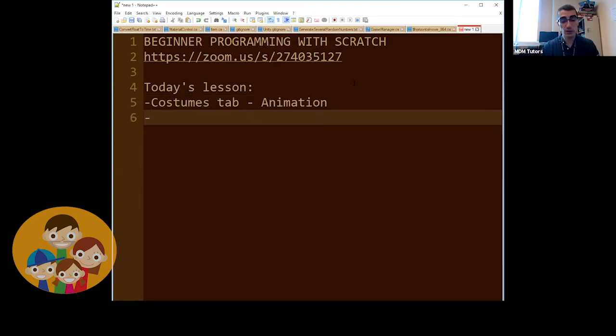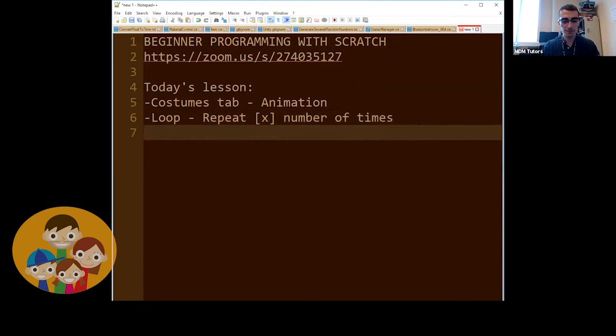We're also going to learn about a loop called the repeat loop. So repeat, we'll say X number of times. And remember, X is a variable, and if this is your first time programming, that's okay. What we mean by X is, X can equal 4, or X can equal 10, or X can equal 2,342.